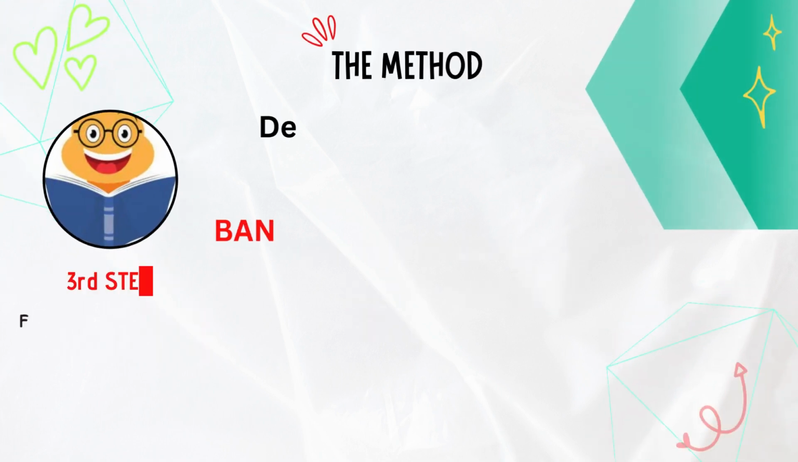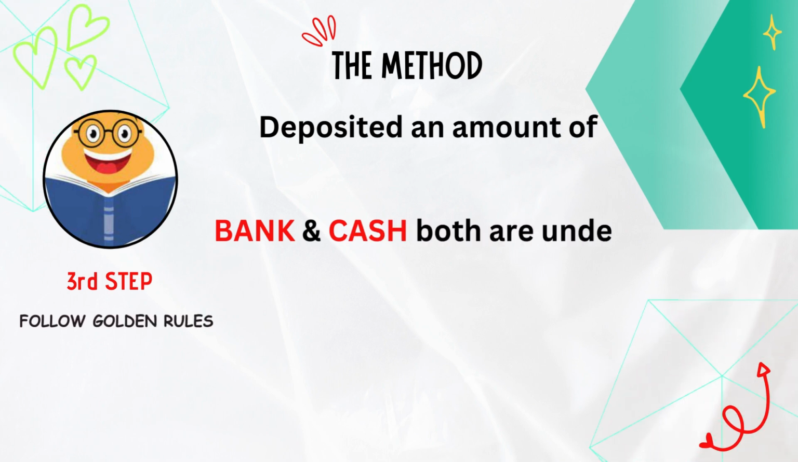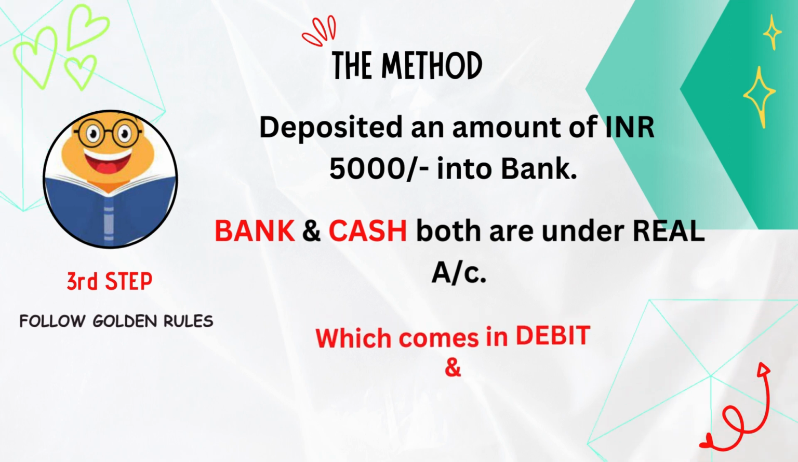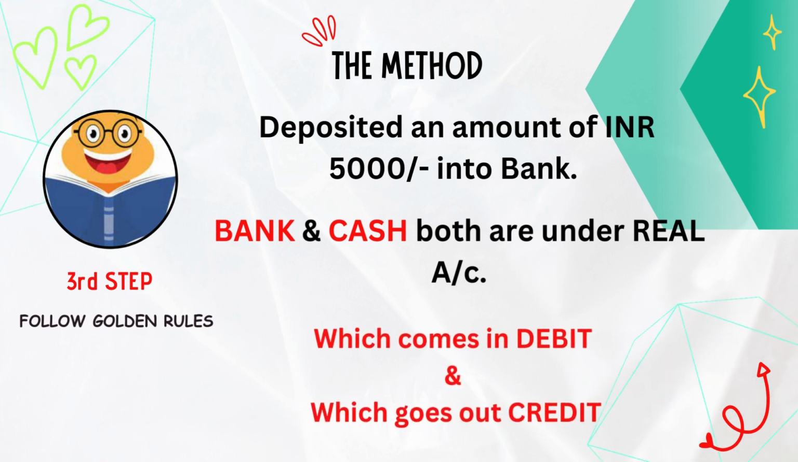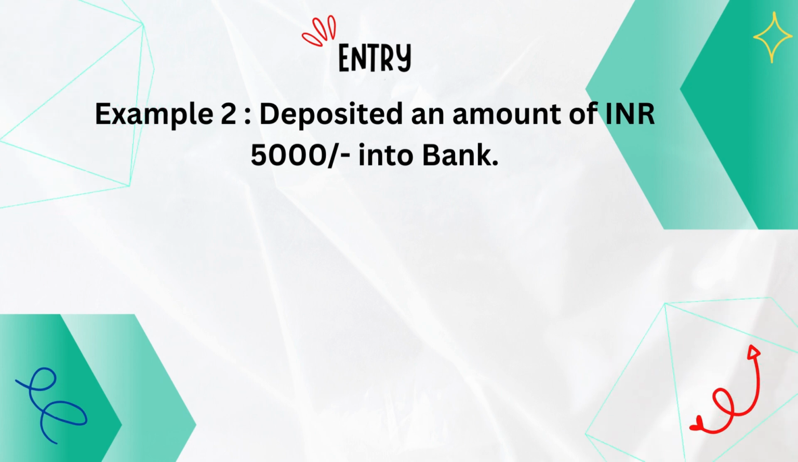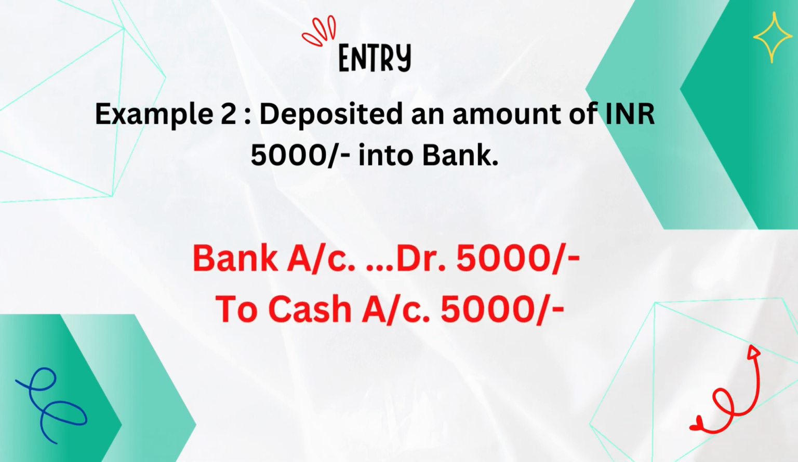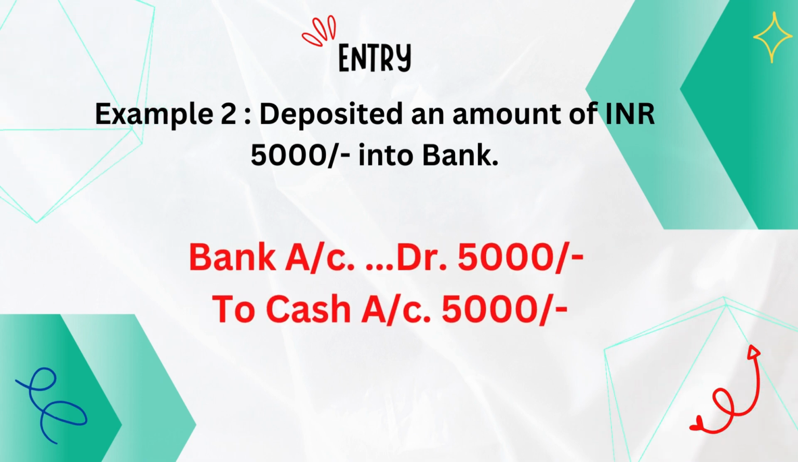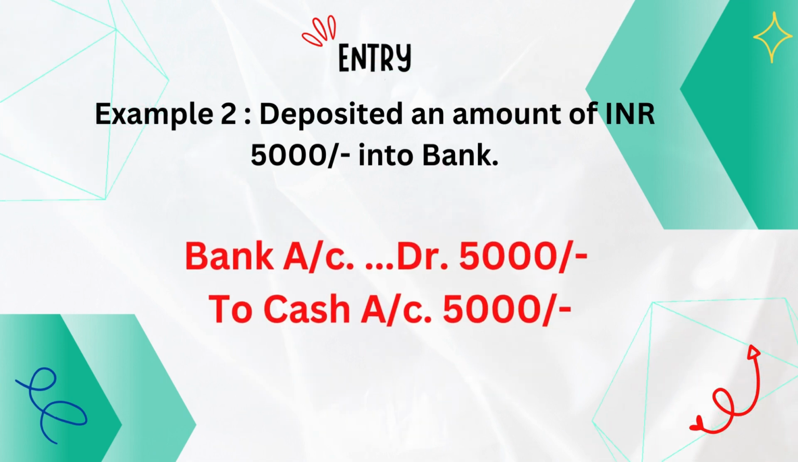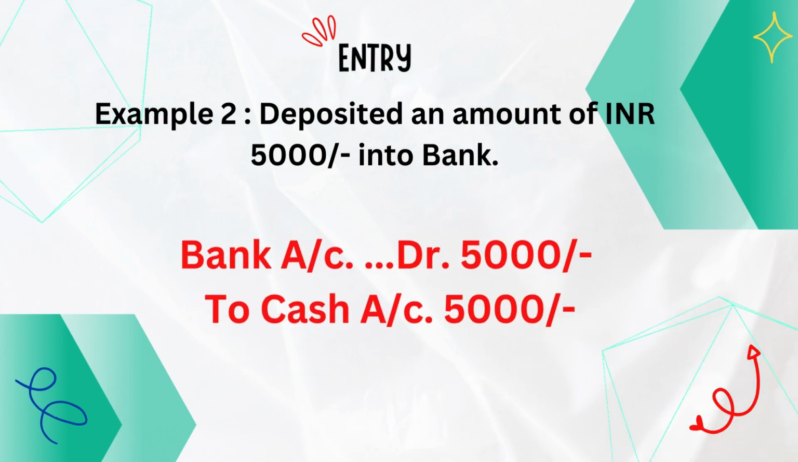Now step 3. Follow the golden rules. Here both the accounts bank and cash are under real account. And the rule is which comes in debit and which goes out credit. Here cash is deposited into bank. It means bank balance increases. Rather we can say bank comes in, so bank will be debit, and cash goes out as cash balances decrease, so cash will be credit. This type of entry is called contra entry.